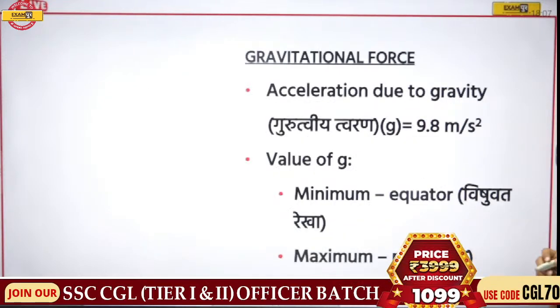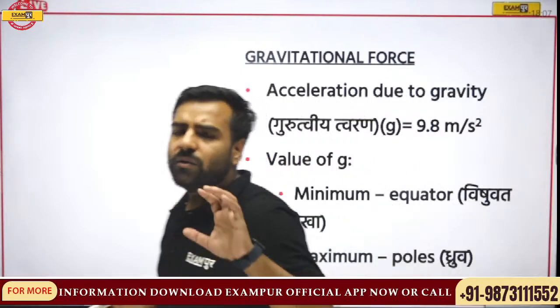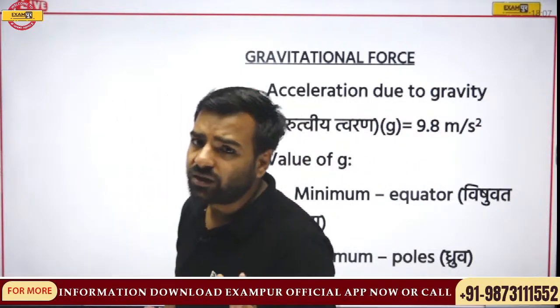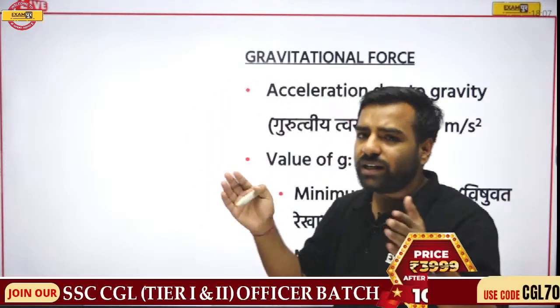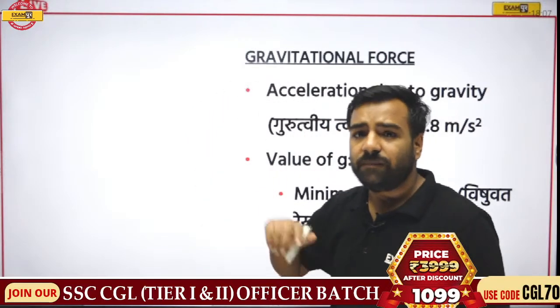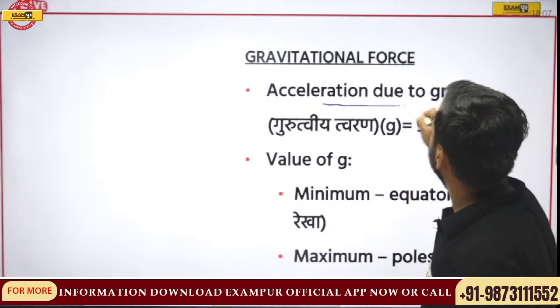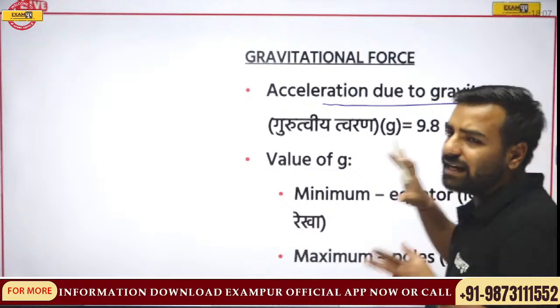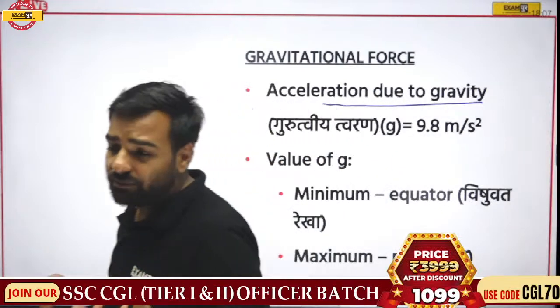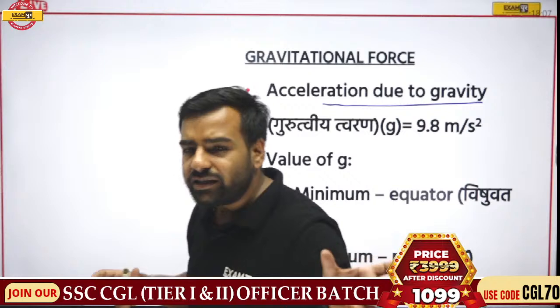Now, if I talk about acceleration due to gravity, what is it? When we talk about acceleration, we are talking about the rate of change of velocity. But since there's an added term here, acceleration due to gravity, it's the gravity which makes a body accelerate.